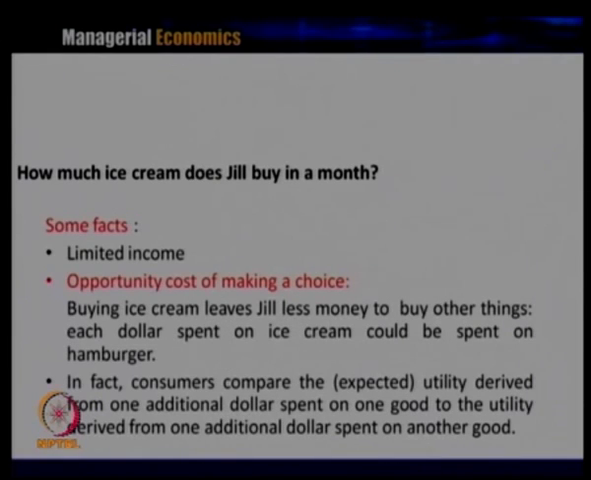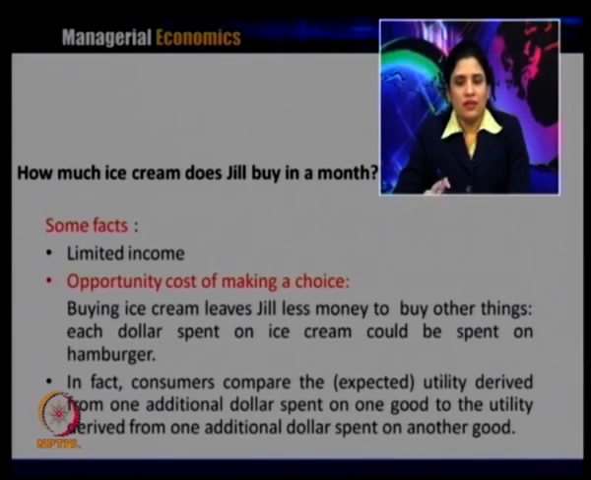Now, we will take an example of how generally these choices are made when it comes to decision making in terms of marginal utility. We will take the case of Jill: how much ice cream does Jill buy in a month? There are some facts. She has a limited income, and there is also an opportunity cost involved in making a choice. Buying ice cream leaves Jill less money to buy other things. Each dollar spent on ice cream could be spent on the hamburger.